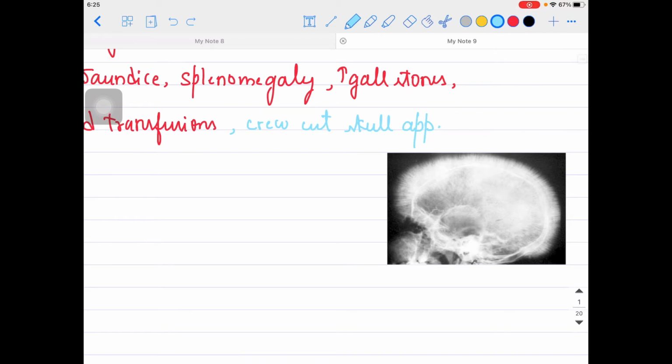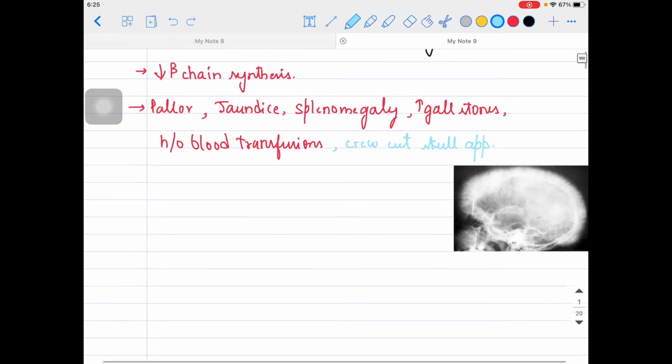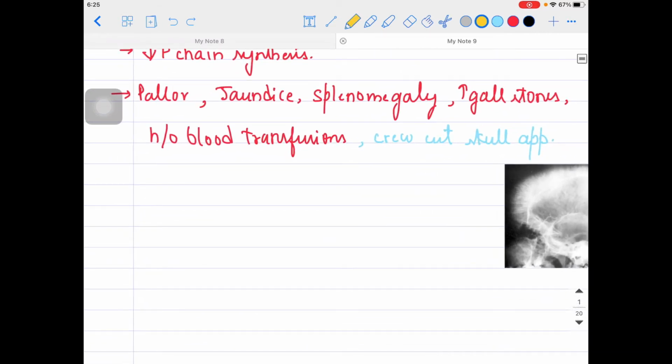Then in some patients, in some children basically, a peculiar finding can be there. What peculiar finding am I talking about? In beta thalassemia, guys, I'm talking about the chipmunk faces.